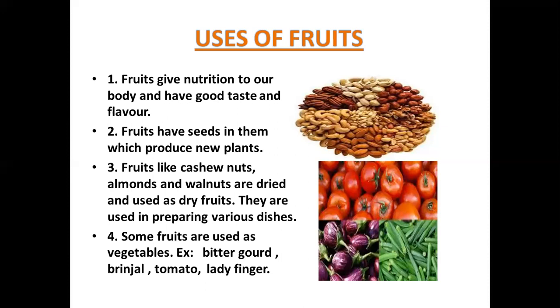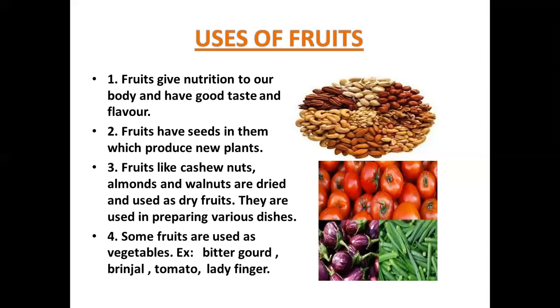And fruits like bitter gourd, jackfruit, brinjal, tomato, which are commonly used as vegetables. Here we have a picture of some fruits. They are used as vegetables. Tomato, brinjal, ladyfinger, all these are the fruits of those plants, and these are used as vegetables.